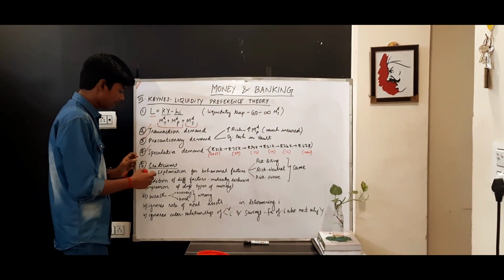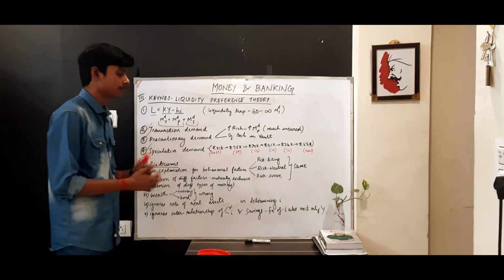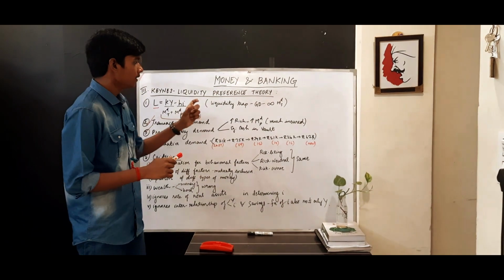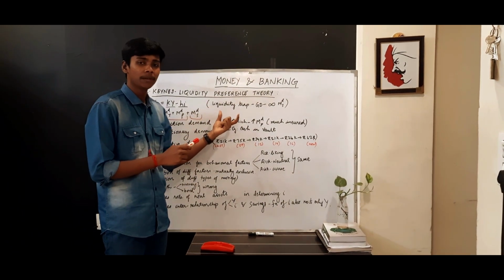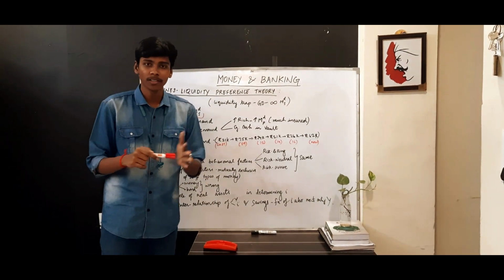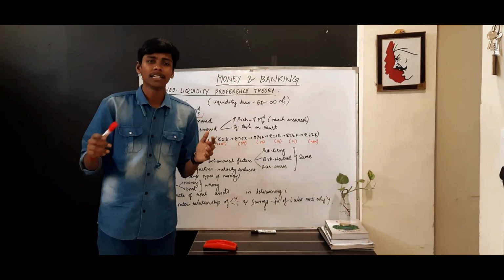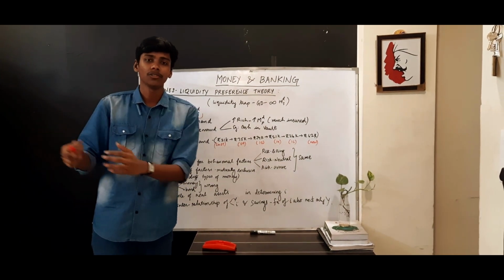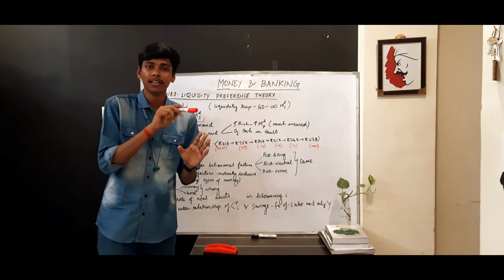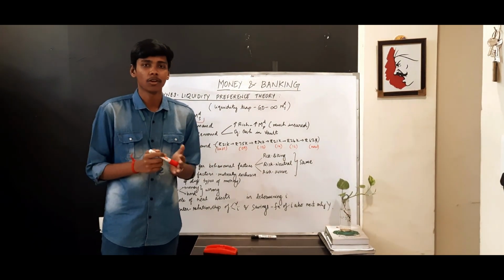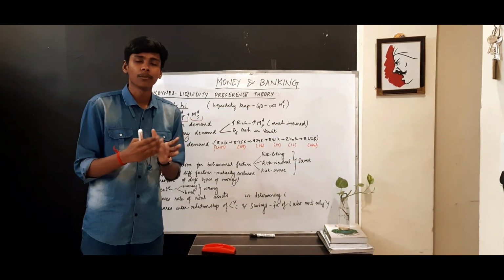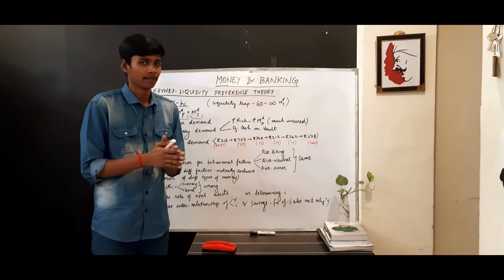So there are certain criticisms for this Keynes theory, because Keynes gave this theory during the time of the Great Depression, where he used it to explain the liquidity trap. When he said there will be infinite speculation, that means if the price of bond is high, everyone will expect that it will fall much in the future. So everyone holds cash. They will never go to the bond market. So the LM curve in the ISLM model will be horizontal. So there will be no effect of monetary policy. That is why Keynes always supports fiscal policy and government expenditure, right?